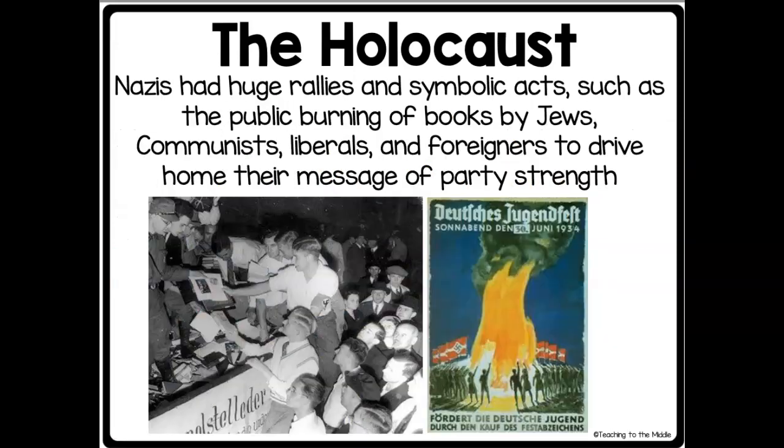So we kind of saw this slow building of anti-Semitic rhetoric, meaning words, and other messaging by the Nazi Party throughout the early part of the 1930s. Nazis would have huge rallies and symbolic acts such as the public burning of books by people of Jewish descent, of communists, liberals, foreigners, to drive home their message of party strength, to really solidify that the Nazis were like the best party. You can see in this poster on the right, part of their propaganda campaign, really saluting the burning of books by these groups of people.